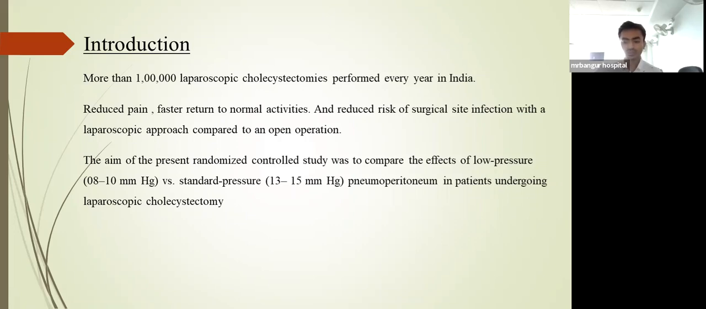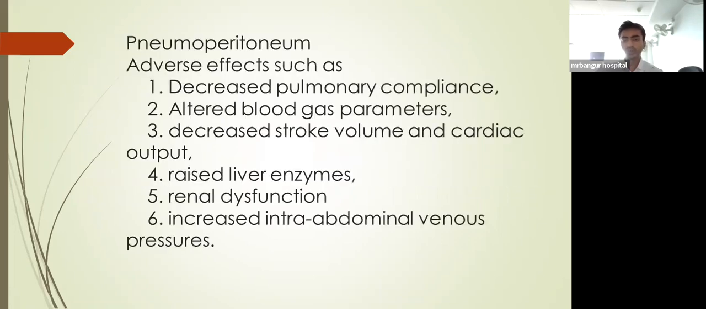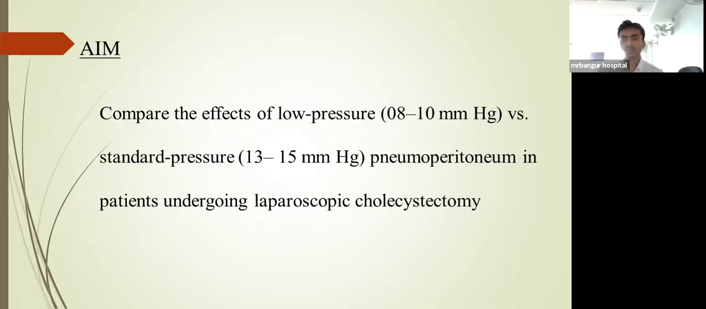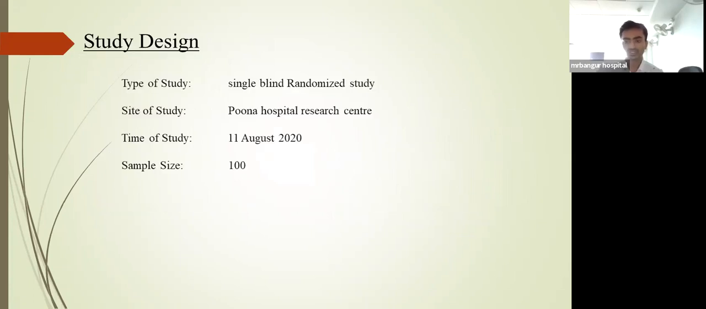Why do we need to do this? Because in pneumoperitoneum, adverse effects such as decreased pulmonary compliance, altered blood gas parameters, decreased stroke volume and cardiac output, raised liver enzymes and liver dysfunction, and increased abdominal venous pressures are seen with the pneumoperitoneum created in laparoscopic cholecystectomy. Aim: compare the effect of low pressure versus standard pressure in pneumoperitoneum in patients undergoing laparoscopic cholecystectomy.